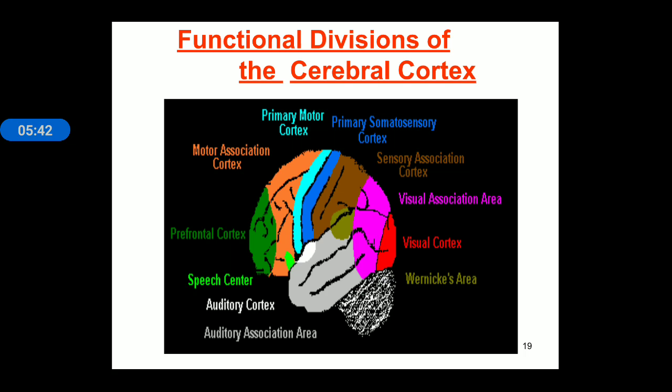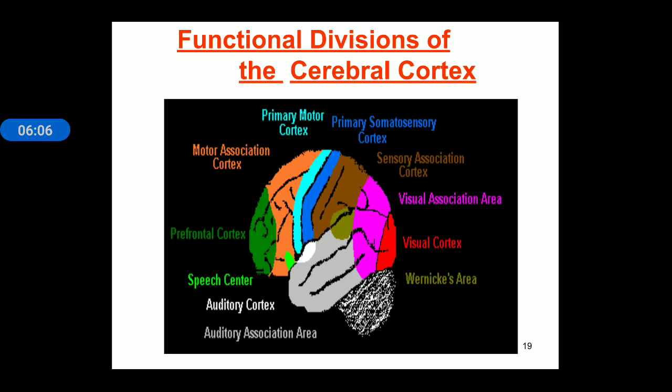The orange one is the motor association area, the brown one is the sensory association area, and the pink one is the visual association area. In the occipital area, the visual cortex is there, and the auditory cortex is also given here. The auditory association area is also given in gray color.